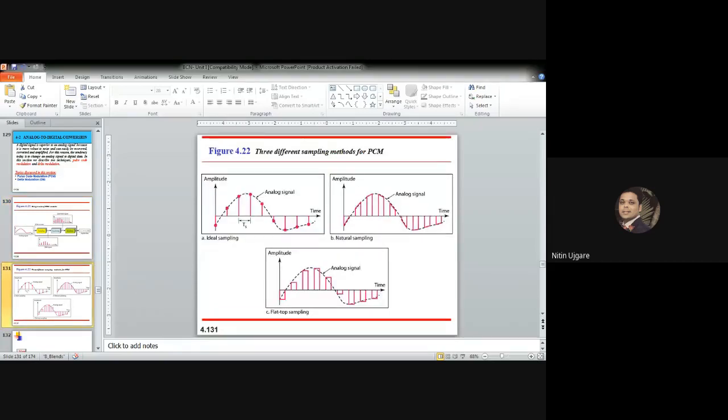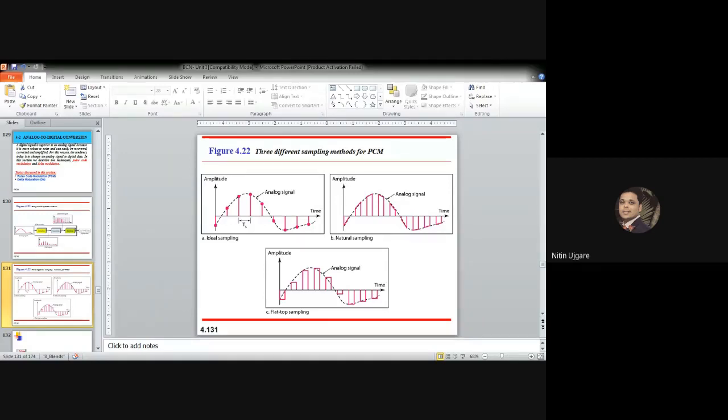In this figure, you can observe that an analog signal is sampled at every TS seconds. So what is TS? TS is referred to as the sampling interval. The sampling rate, which we can also call the sampling frequency, is calculated as 1 upon the sampling interval, that is 1 divided by TS. There are three sampling methods that PCM supports.